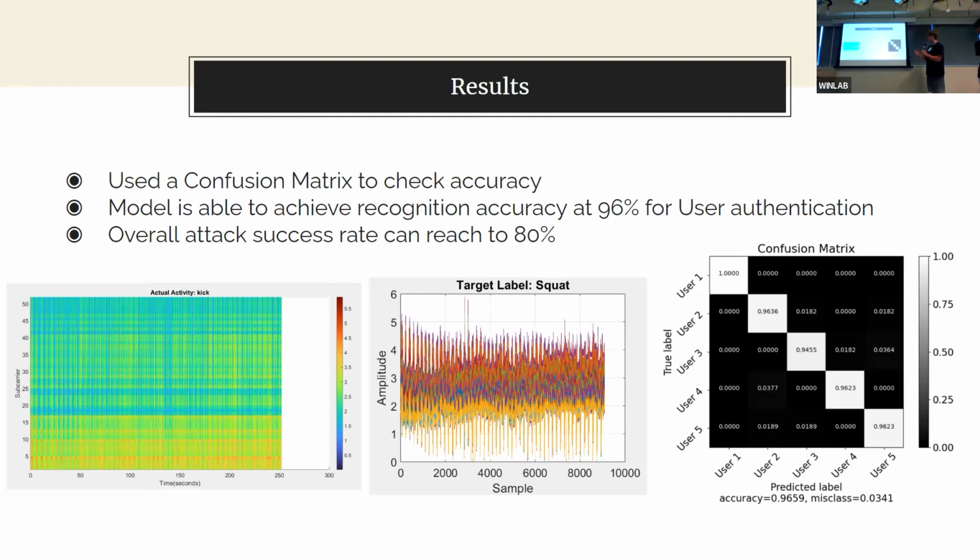At the same time, someone with access to our model and data, an attacker, could trick the system into thinking that if I was performing the squat, it was actually Root. This is why security in AI is so important, because we want to be sure whoever is performing the activity is really who they are. But in reality, an attacker might not have access to the data or the model, so an actual attacker might not be able to hit an 80% success rate in tricking the system and bypassing authentication. And that's it. Thank you.